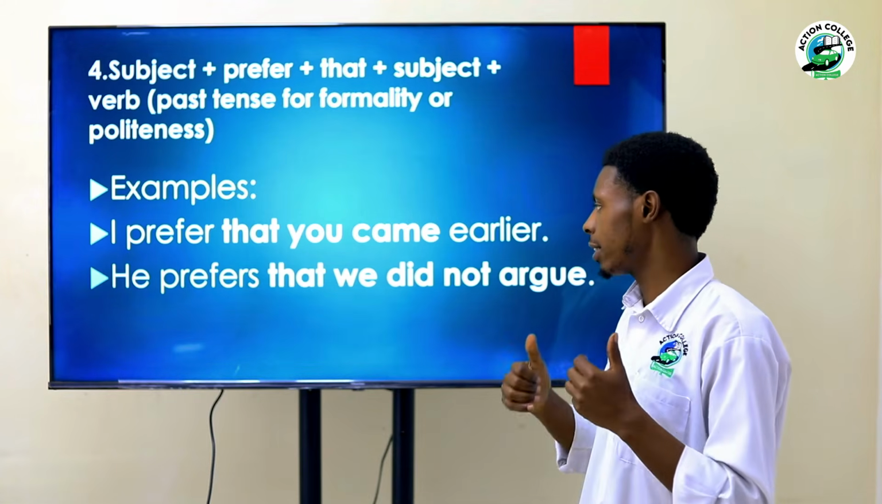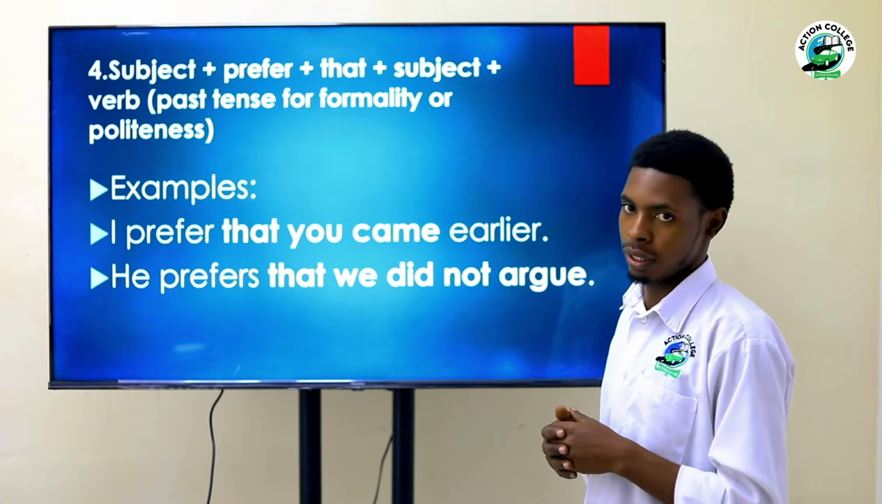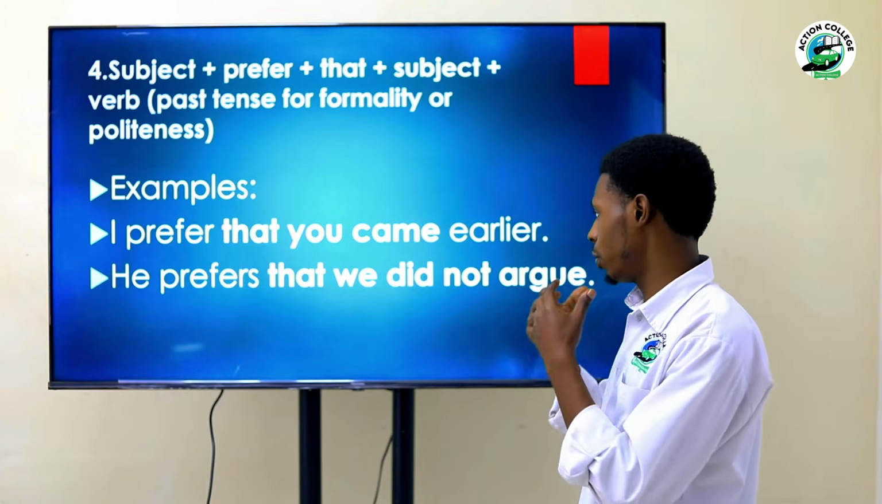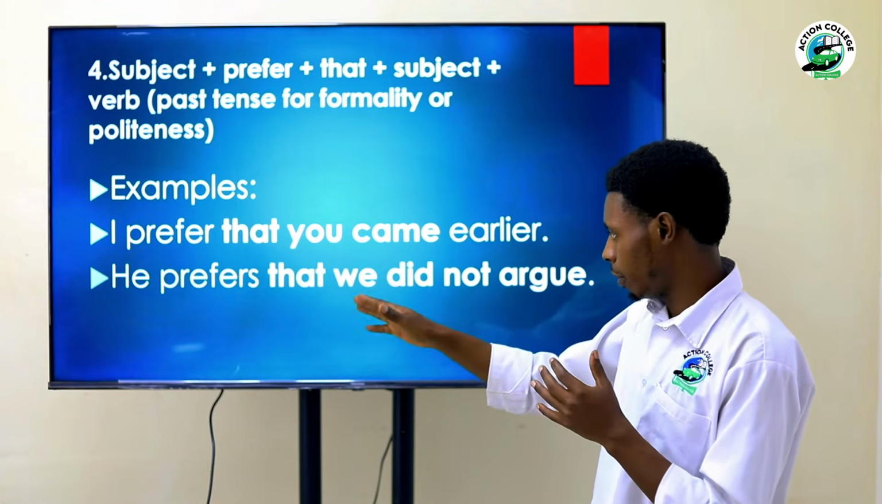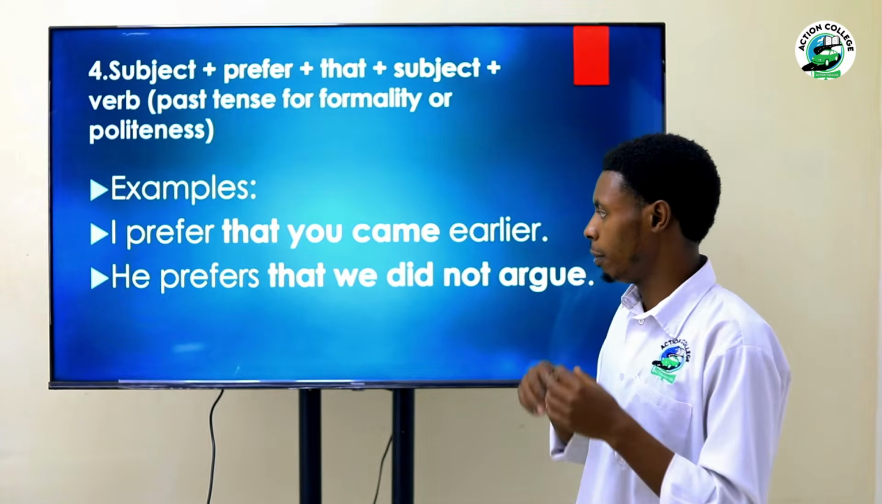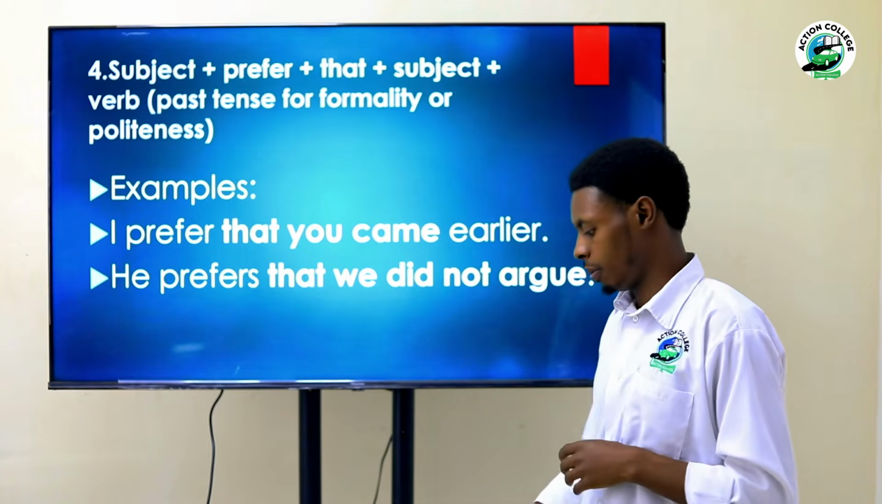And he prefers that we do not urge you. It's the negative form of using prefer that followed by past simple to be more polite. He prefers that we do not urge you.